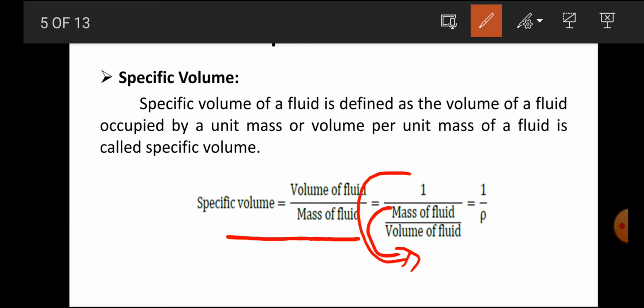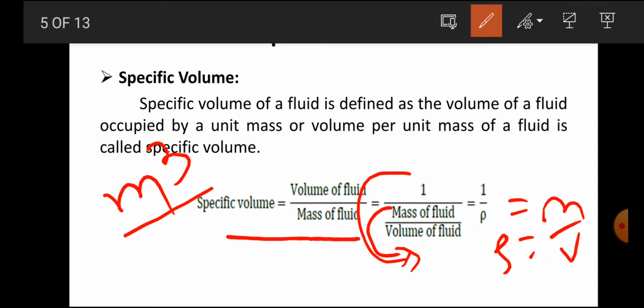Already I told you, mass upon volume is called density. So we can say that density is equal to mass upon volume. We just put here 1 upon rho. So we can say that specific volume is a reciprocal of the mass density or density of the fluid. Now what will be the unit of specific volume? Volume upon mass, so the unit of the volume is meter cube and the unit of the mass is kg. So the SI unit of the specific volume is meter cube per kg.